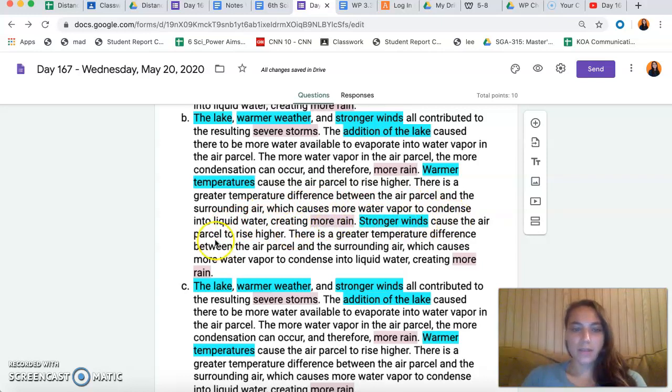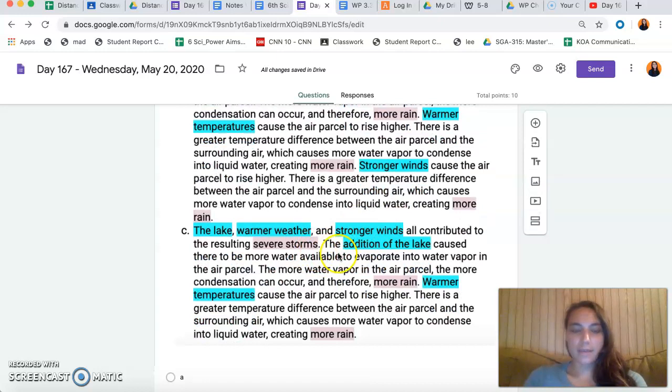Stronger winds cause the air parcel to rise higher. There is a greater temperature difference between the air parcel and the surrounding air, which causes more water vapor to condense into liquid water, creating more rain. B seems pretty good. It has the intro sentence. It has an explanation for claim 1, the lake, an explanation for claim 2, warmer temperatures, and an explanation for claim 3, stronger winds. Let's take a look at C.